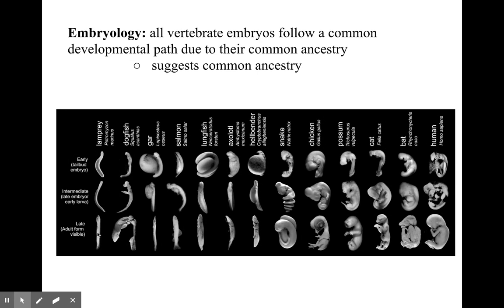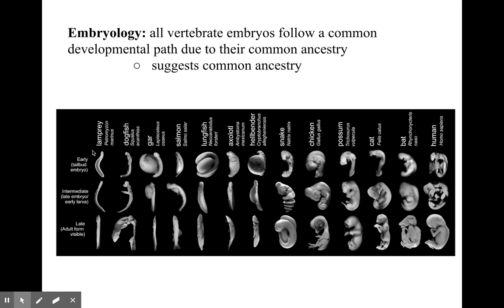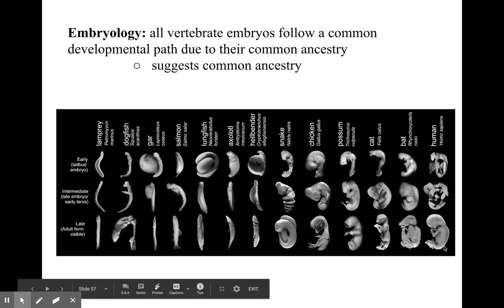And then in the late stage, you start looking like you're supposed to look as an adult. And so then we look very different. But again, it shows that we all kind of came from a jawless fish. Eventually, we've evolved all the way to human beings.